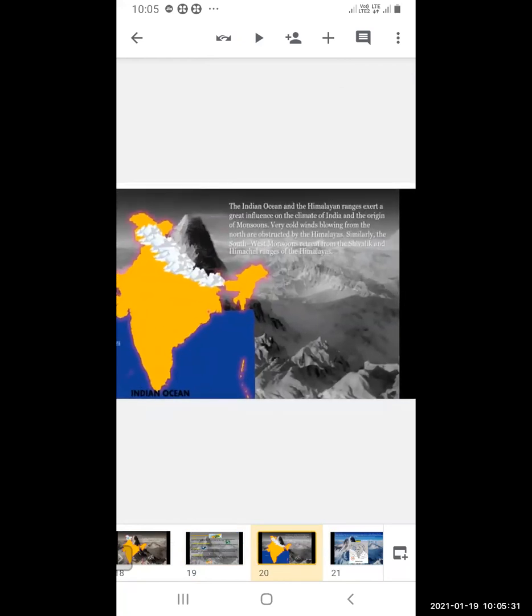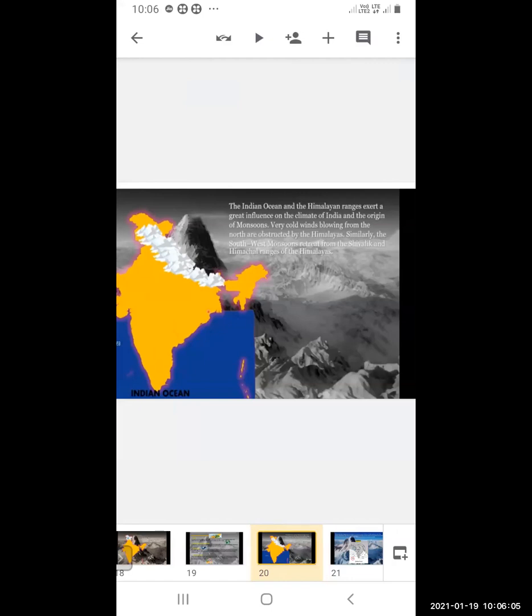Now see, the Indian Ocean and the Himalaya ranges exert a great influence on the climate of India. They are the origin of the monsoon. Very cold winds blowing from the north are obstructed by the Himalayas. So the Himalayas prevent the very cold winds from entering the country.